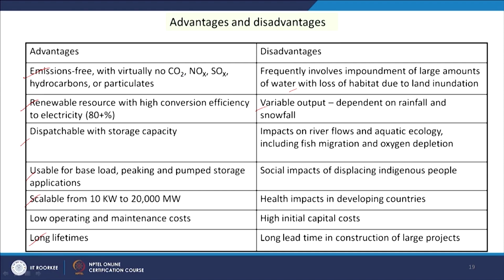It also impacts river flows and aquatic ecology, including fish migrations and oxygen depletion, and has social impacts of displacing indigenous people, which is also a major issue, and health impacts in developing countries, high initial capital cost and long lead time in construction of large projects. So, these are the disadvantages of hydel power plants, and many times we see the debate whether such and such states should go for hydel power or not.